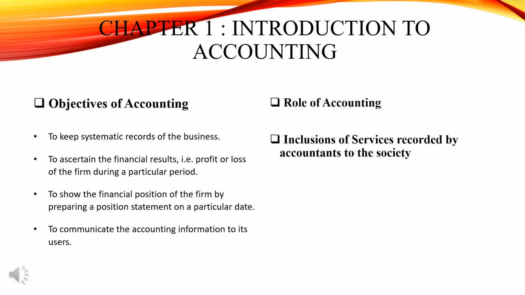The role of an accountant can extend from financial policies to economic principles and other fields. Then come the inclusions: maintaining the books of accounts, statutory auditor, internal auditor, taxation advisor, financial advisor, and management information system consultant.